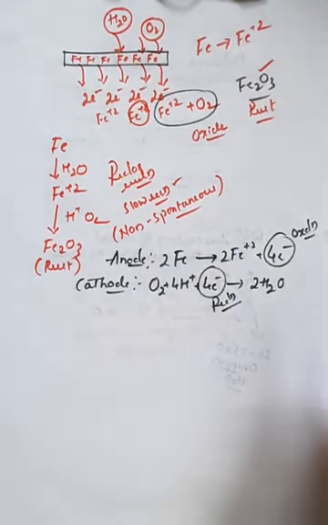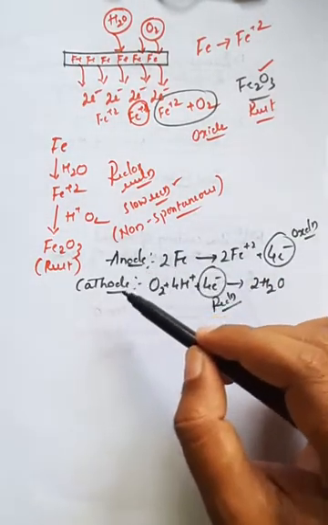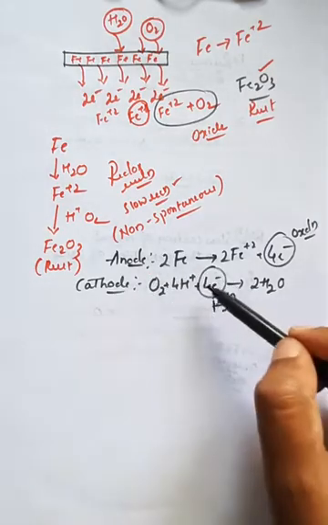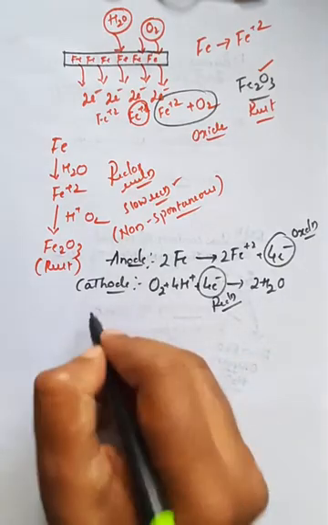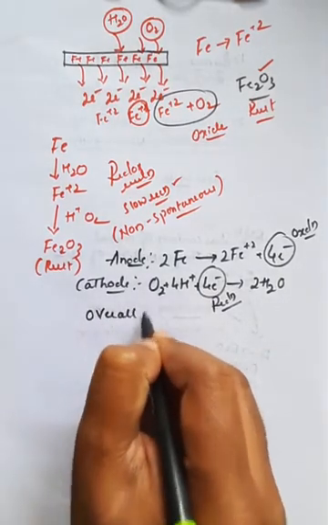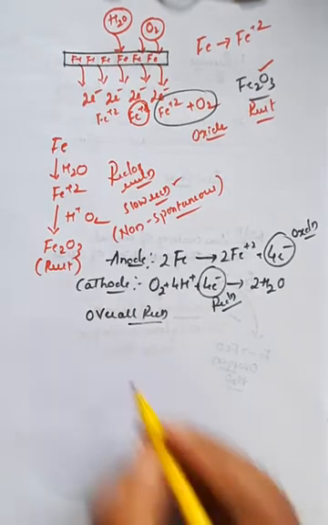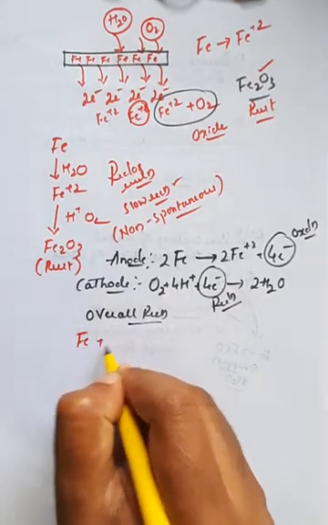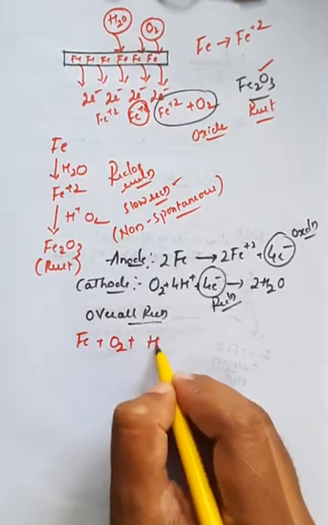So oxidation takes place at the anode because Fe acts as the anode, and reduction takes place at the cathode. There is an addition of 4 electrons which were given by the anode. If you go for the overall reaction, we can write it as Fe plus O2, that is anode plus cathode, plus H+ ions.